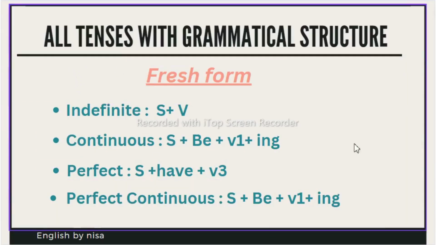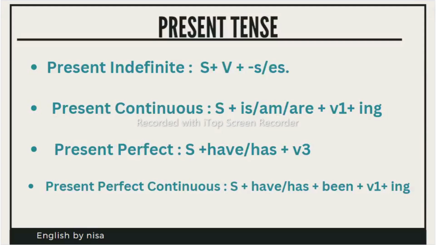Now here is the grammatical structure of the tenses. It is a fresh form of the structure of tenses. Based on this structure only, we will construct the 12 tenses. Now here you can see the present tense, which has four forms: present indefinite, present continuous, present perfect, present perfect continuous. So students, you can see here, this is the structure of present indefinite, meaning present simple, present continuous, present perfect, present perfect continuous. These are the structures of all of these.